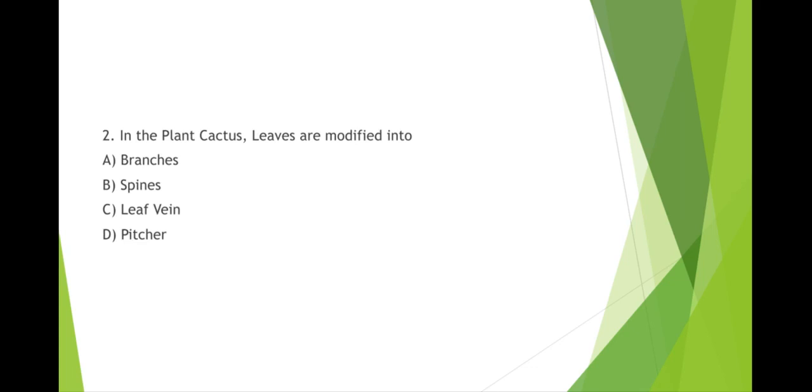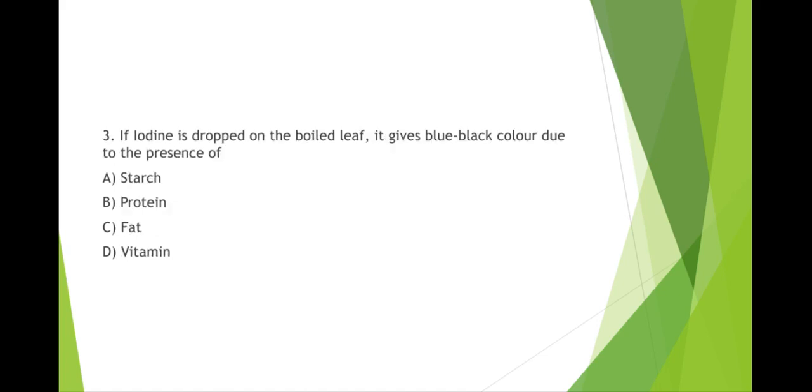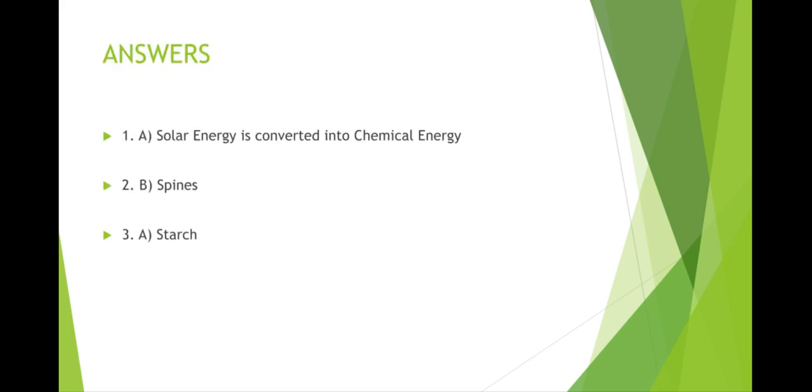In the plant cactus, leaves are modified into branches, spines, leaf vein, pitcher. B is the correct answer, spines. If iodine is dropped on the boiled leaf, it gives blue-black color due to the presence of starch, protein, fat, vitamin. What's the answer? Starch. Here also I have given the answers. You can check that.